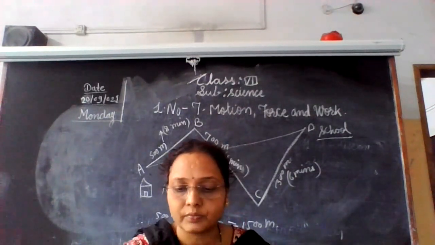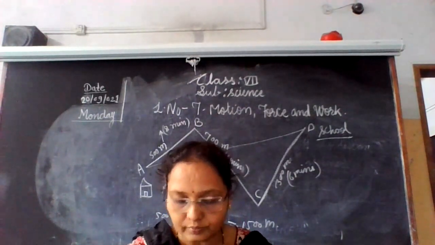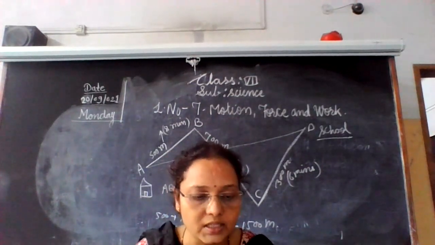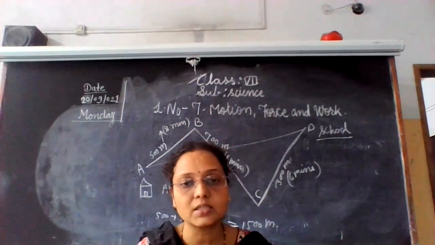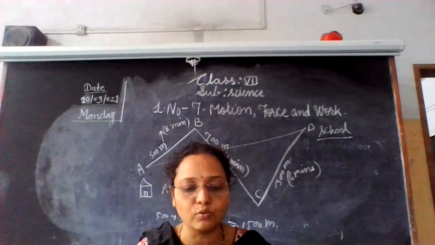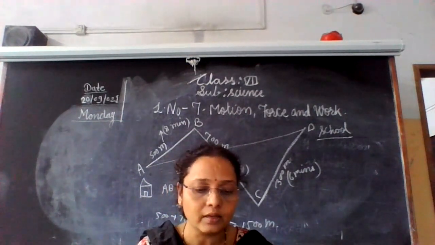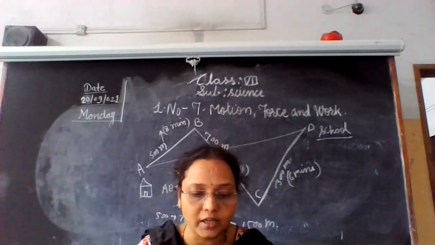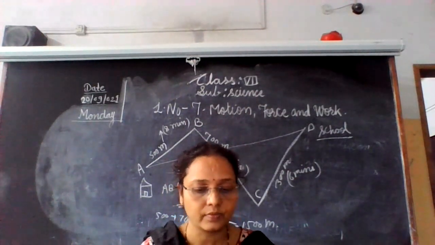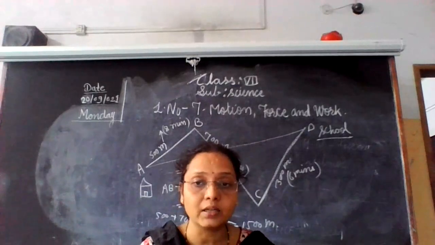So children, see here. So once again, I am going to repeat about distance. Distance means the length of route actually traversed by the moving body, irrespective of the direction. Distance is denoted by capital D. Then displacement.